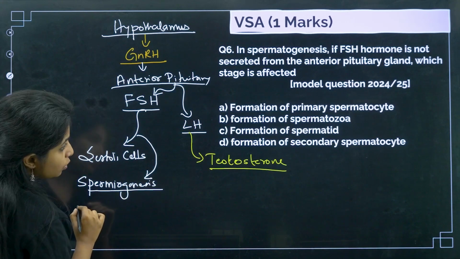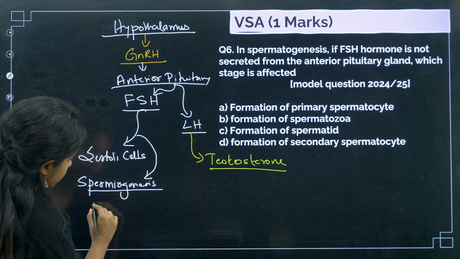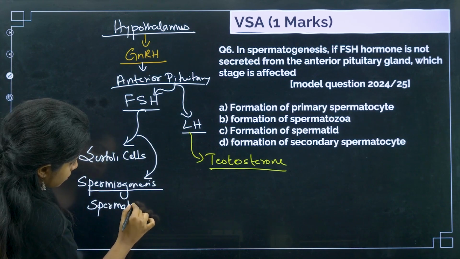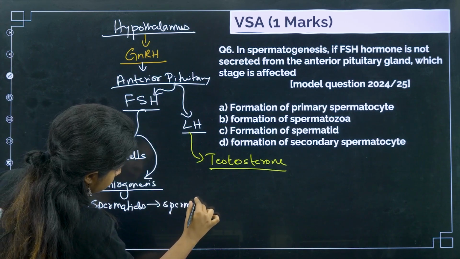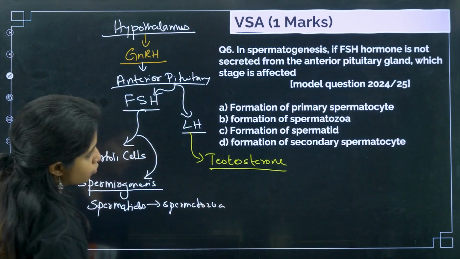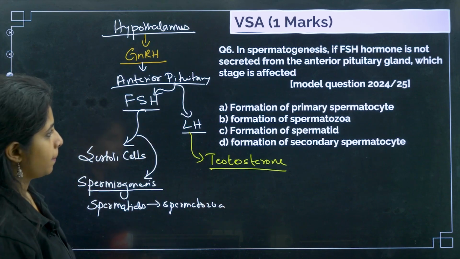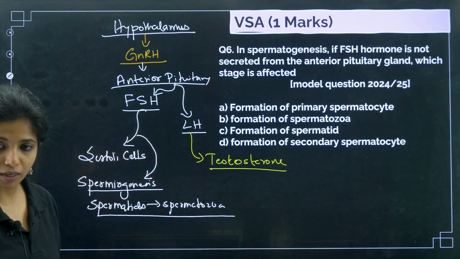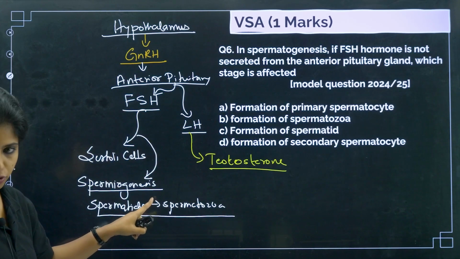That means you have to basically form spermatids to spermatozoa. Okay, just give me a second. This process has to be done. I told you the kid has to mature, right? For this you need the presence of FSH also.